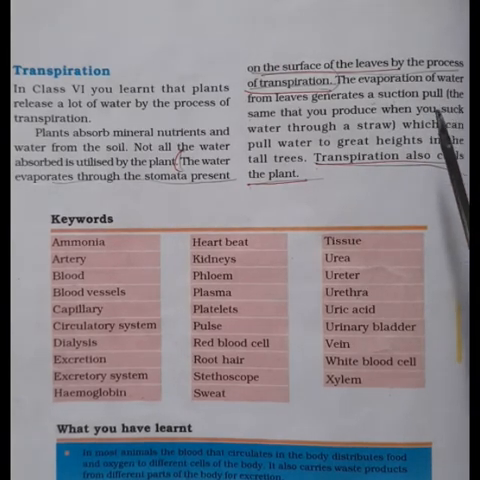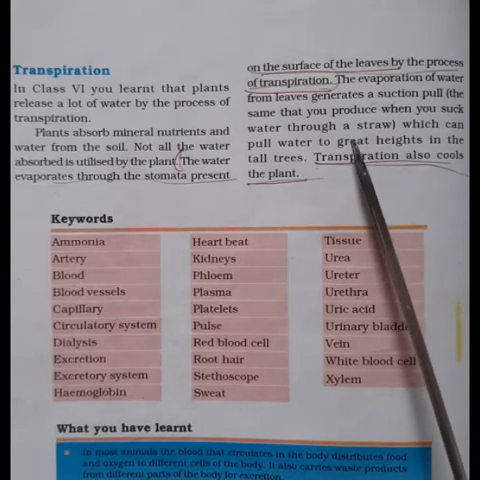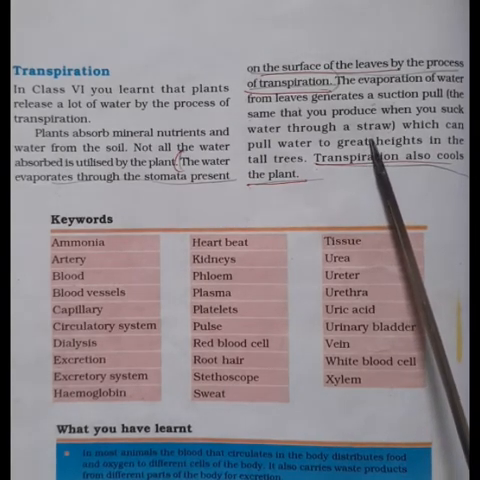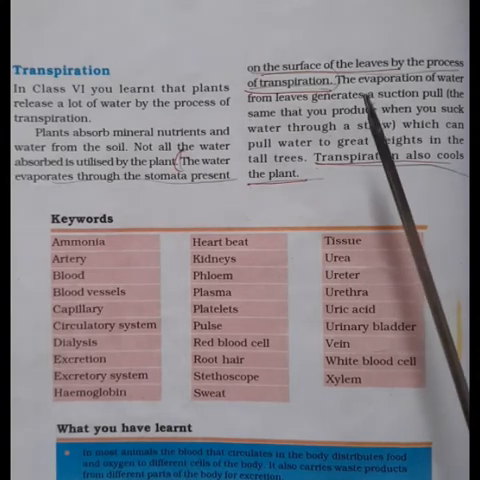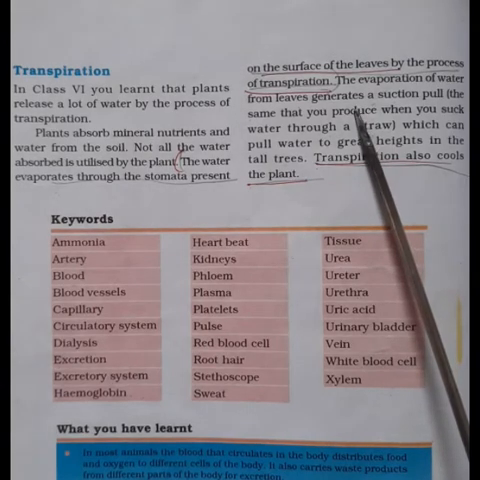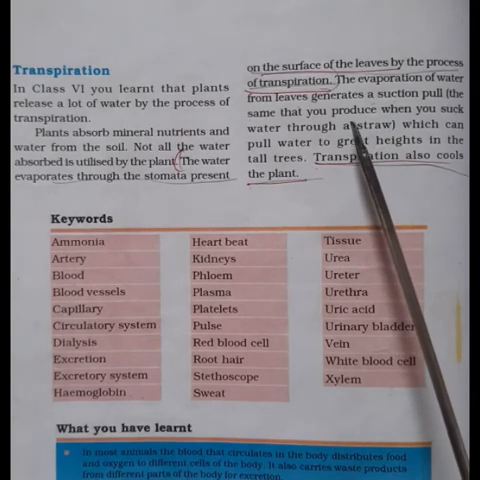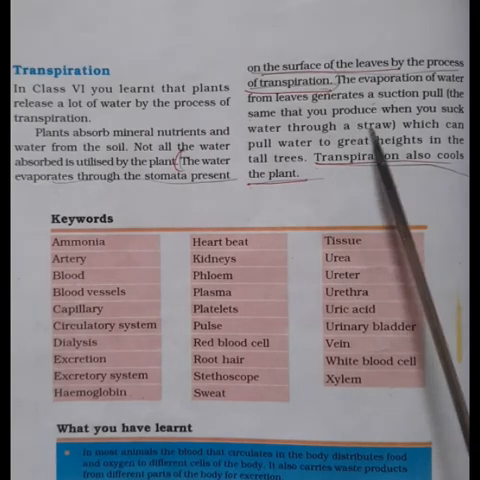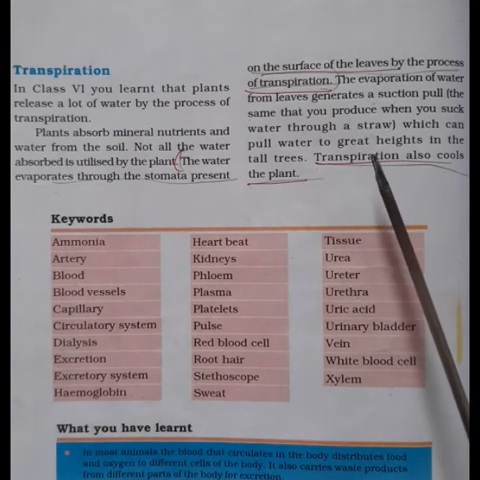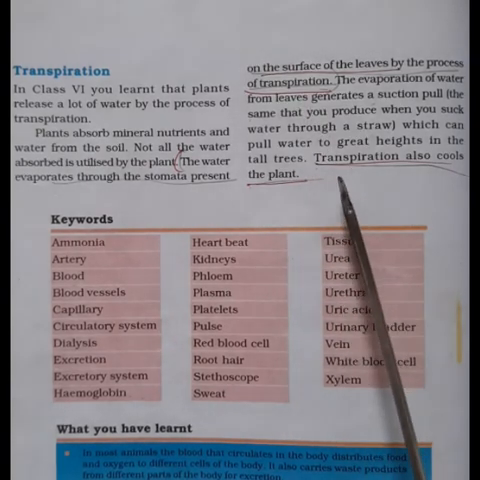So, in order to understand the suction pull, you suck water through straw, isn't it? So, there is a pull created inside the straw. Likewise, the same procedure is followed in case of plants also. When there is loss of water in the leaves, there is suction pull created in the stem region, and thereby it reaches the roots also. So the roots will absorb more water from the soil. That is why transpiration is an important process going on in case of plants.